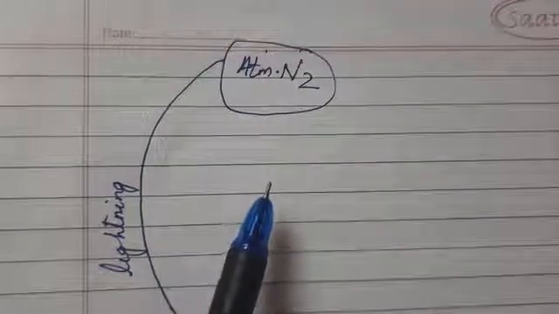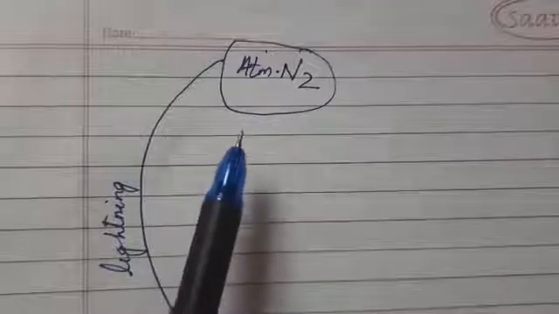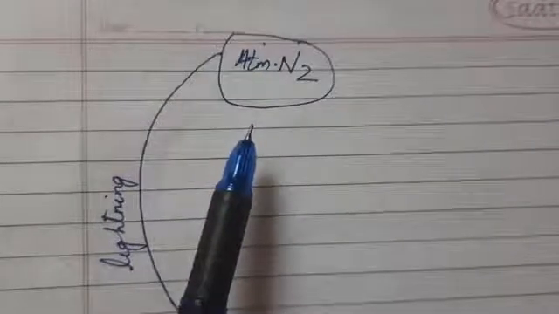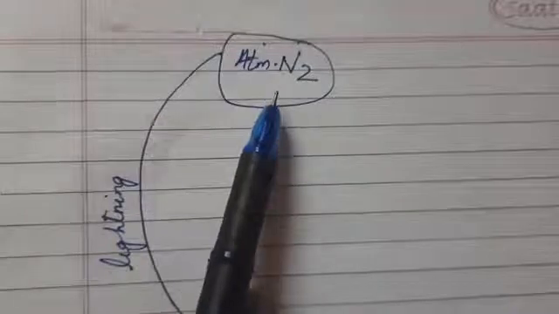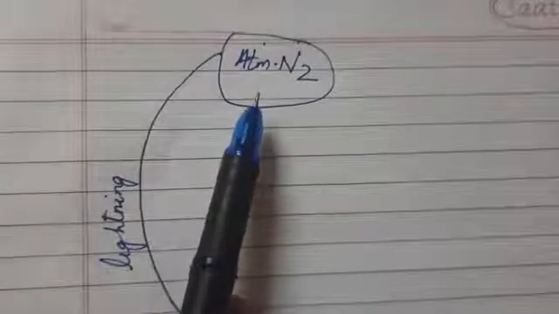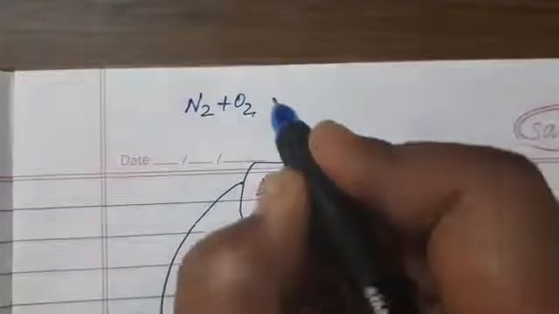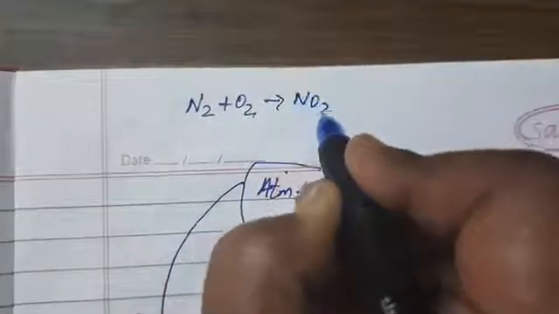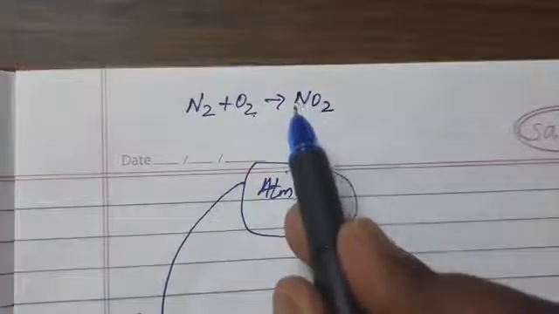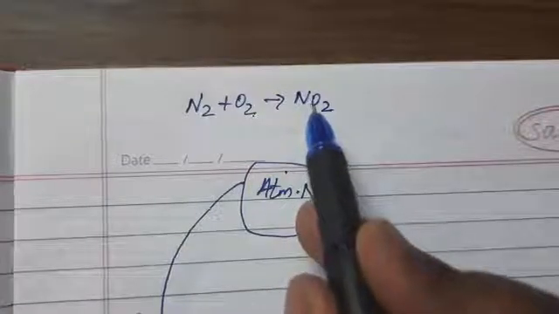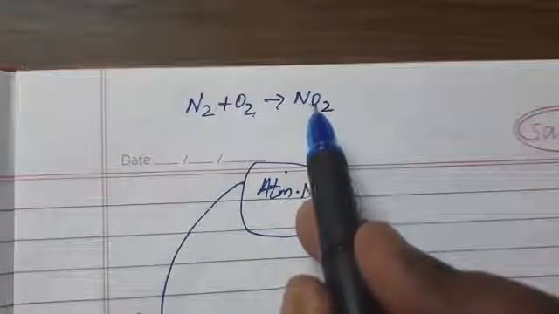So during lightning and thunder, due to very high temperature, this atmospheric nitrogen reacts with oxygen, which is present in the atmosphere, to produce oxides. It forms oxides of nitrogen, nitrogen dioxide.